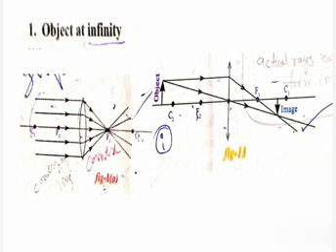Okay, now we will discuss the following diagrams. What are they? They represent the image formation by biconvex lens for various positions of the object. So here we will discuss the image formation by convex lens for various positions of the object. In the first chapter we discussed that in front of a concave mirror we place the object at different places. When we place the object at different places, the image is also formed at different places.